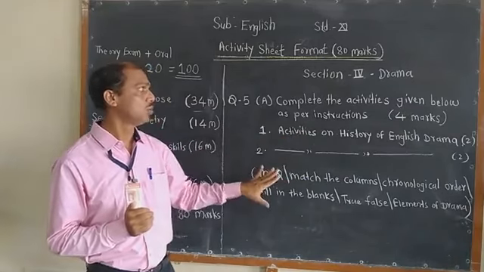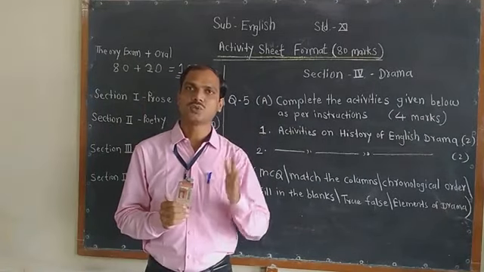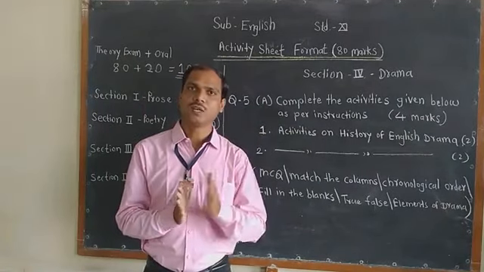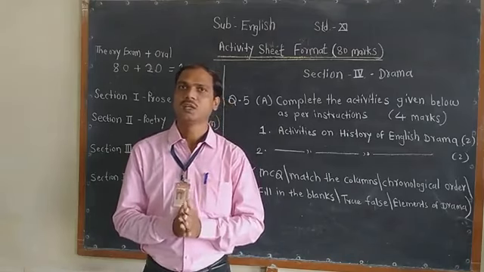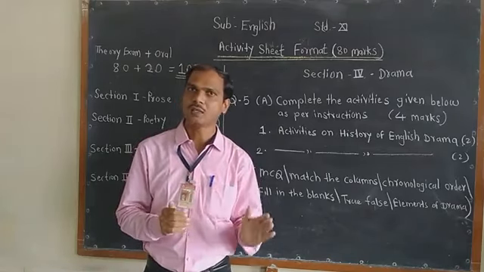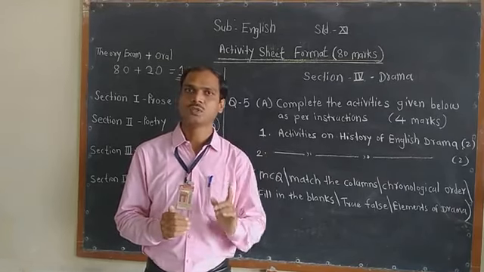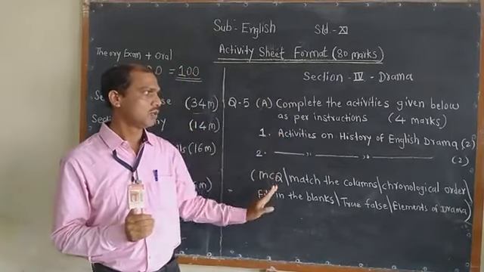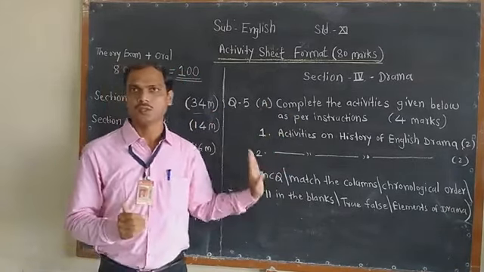That's why I told you section 4 is very important, and it is going to decide your marks out of 80, because you don't find any option here. And another thing is that you will not find any extract here. All these activities are based on memory, so you have to read all the history of English drama and the other activities related to it.